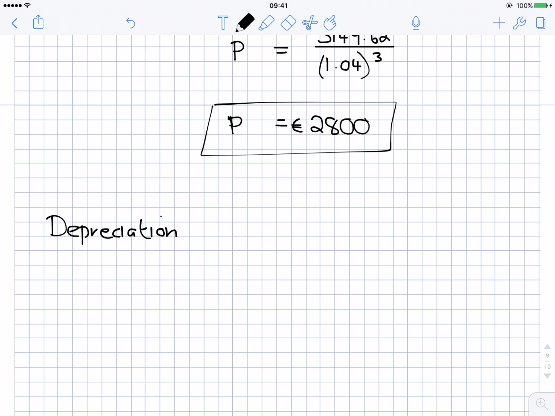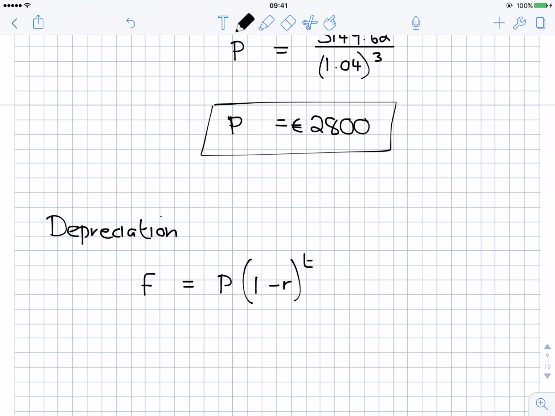So the amount it's finally worth at the end is equal to the amount it was worth when it was new, multiplied by 1, but instead of doing 1 plus r this time, because the amount is going up each year for interest, we'll do 1 minus r, because with a machine or a car or things like that, they go down in value. So you're not going to be doing 1 plus r to the power of t, you're going to be doing 1 minus r to the power of t.